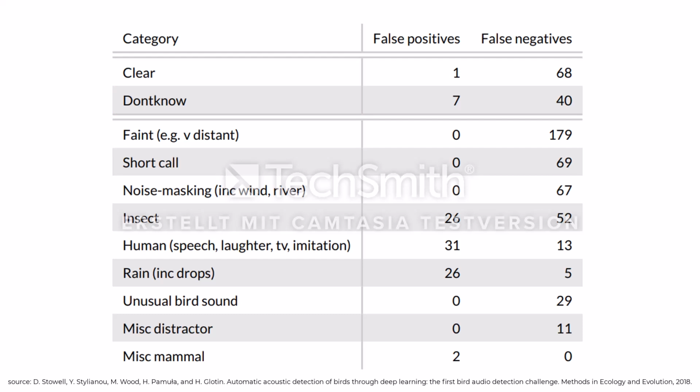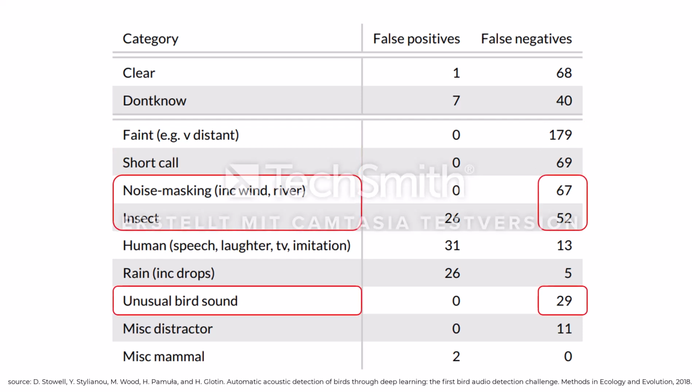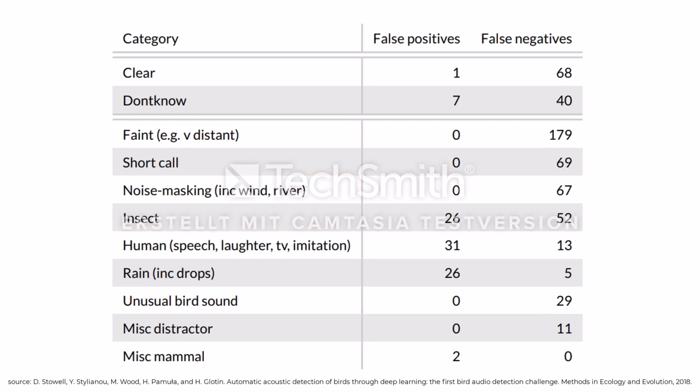The table shows that the most common reason for false negative labeling was that the bird noise was faint or short. Noise, insects, and unusual bird sounds also commonly led to false negatives. The most common reasons for false positives were sounds made by insects, humans, and rain.